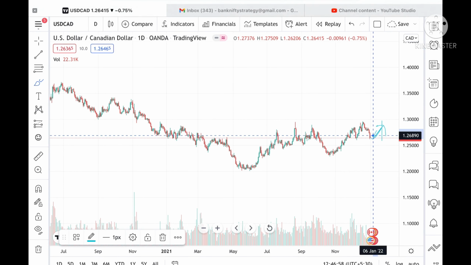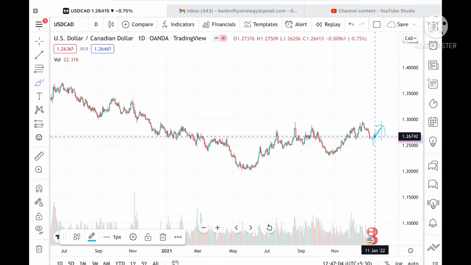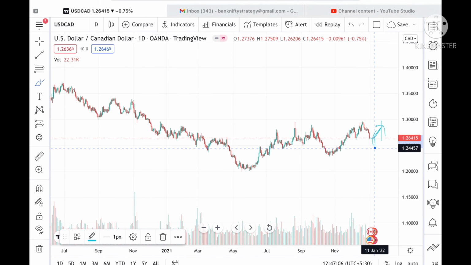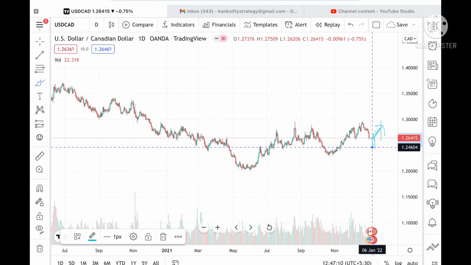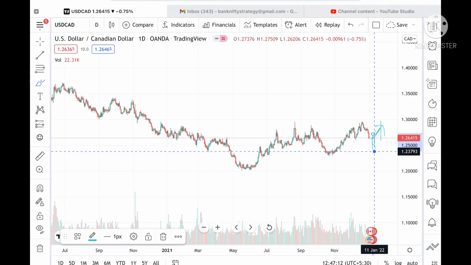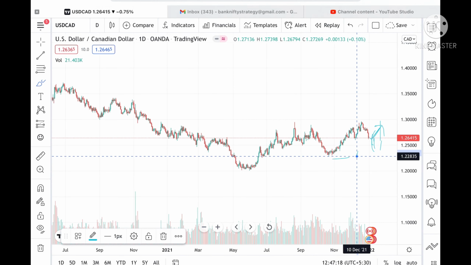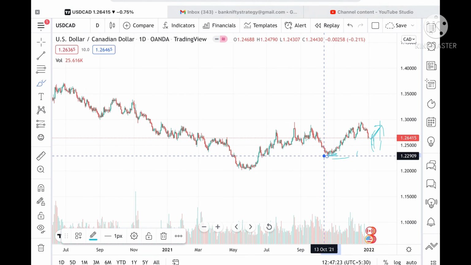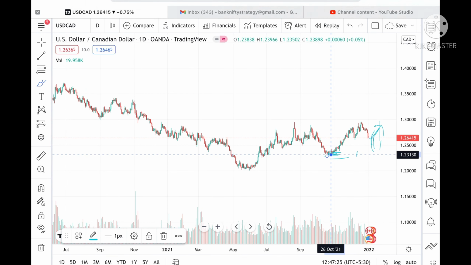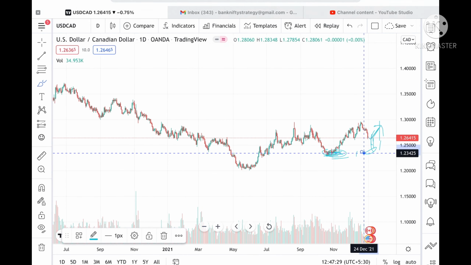1.25120. If it goes below this level, then we can see a level of 1.24383, and if the price goes below this level, then we can see a level of 1.23793. Once it goes below this level and sustains there, then it can go and touch a level of 1.22688, and this level is already tested here, so chances will be very high that it can bounce back from this.